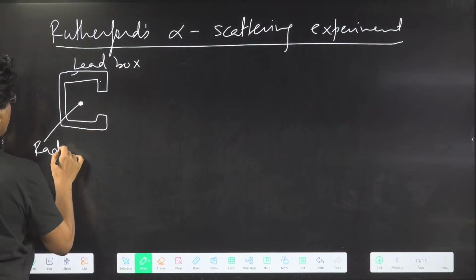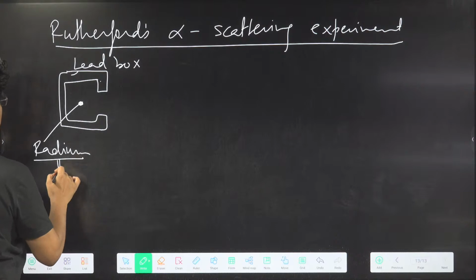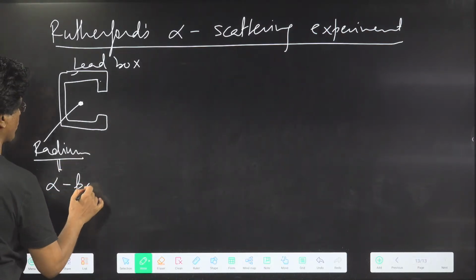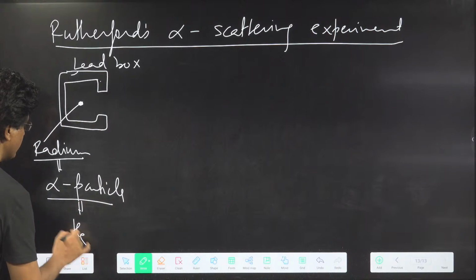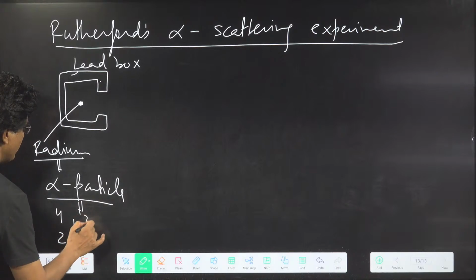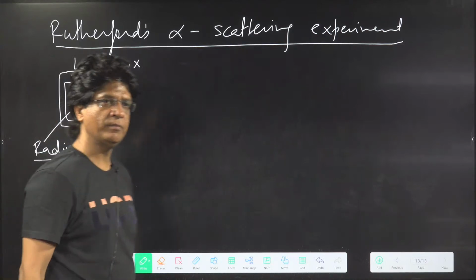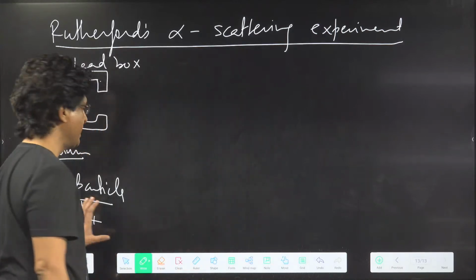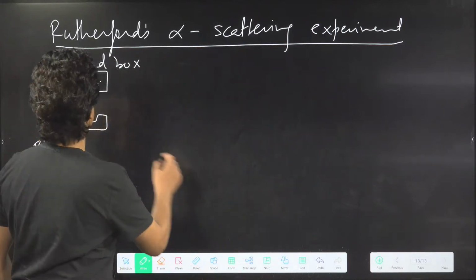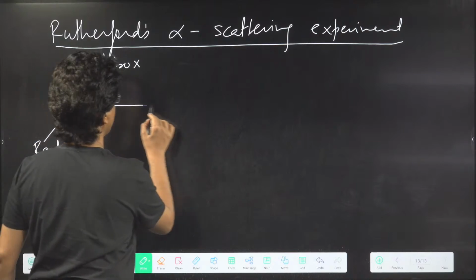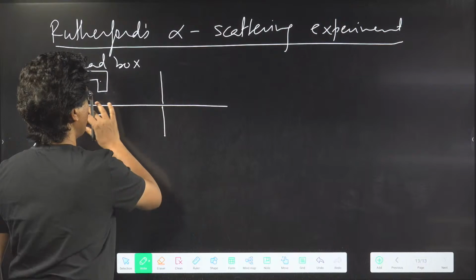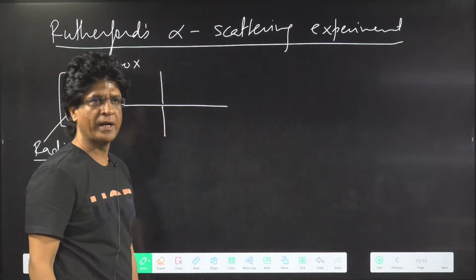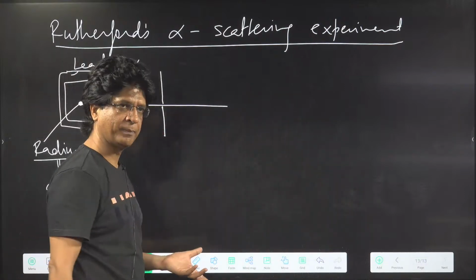Now, radium is radioactive, and it is a source of alpha particles. What is an alpha particle? It is a helium nucleus, 4He2 with 2+ charge. It's nothing but a helium nucleus. Now, they have a good penetrating power comparatively. So now this is an alpha particle ray. He put a slit over here so that one alpha particle can pass at a time, or a very few particles can pass.